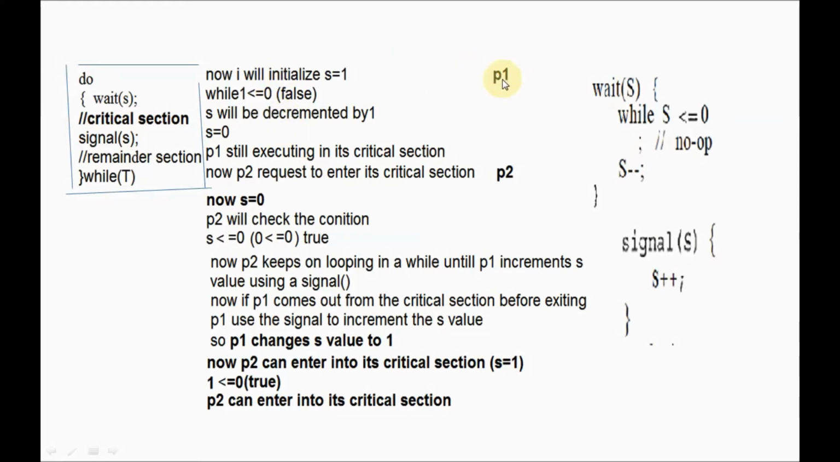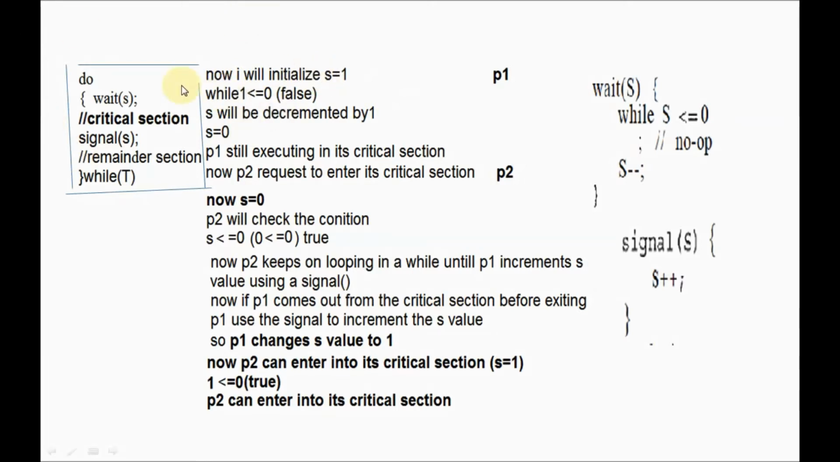Now we will assume that we have two processes, right? I am assuming two processes here, P1 and P2. Now P1 will start the execution in its critical section first. Now we will see that first. What I will do is I will initialize the value of s to 1.